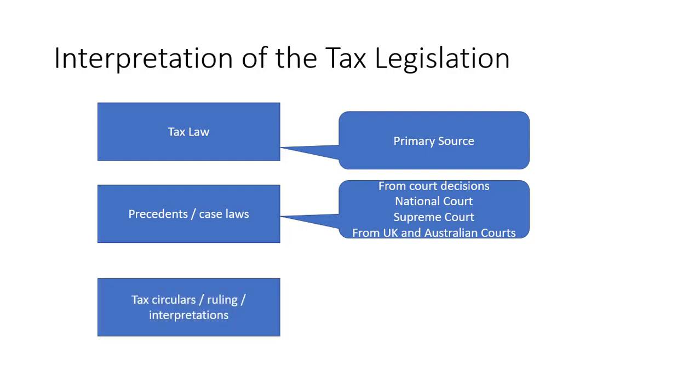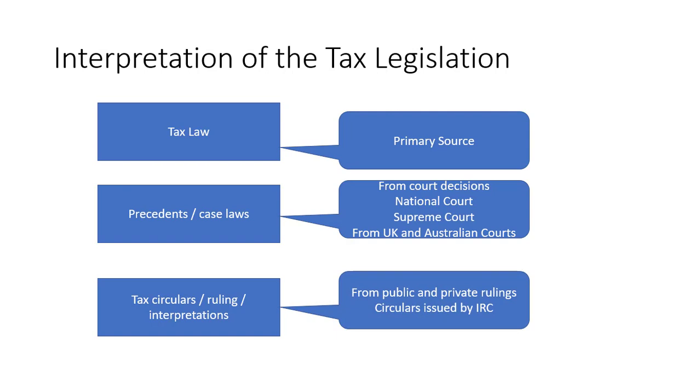If we don't have local case law, then there will be relevant case laws from UK and Australian courts, and we can use those. And then the third one, the source of interpretation of tax legislation, will come from tax circulars, rulings, and interpretations, from public and private rulings, and also circulars issued by IRC.